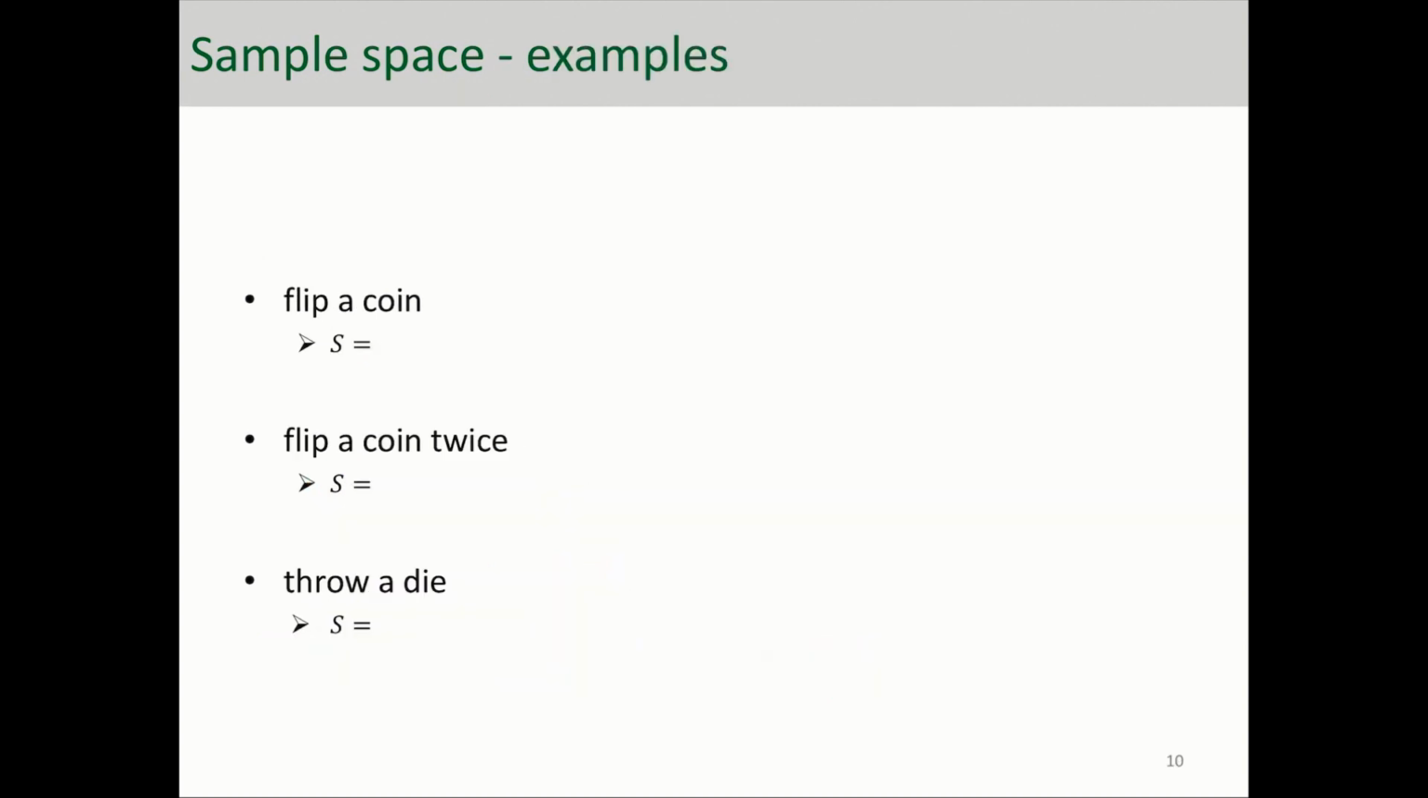So as we said, flipping a coin, the sample space is heads and tails. And I want you to pause the video and think about the sample space of flipping a coin twice and throwing a die. For flipping a coin twice, there are 4 different outcomes. So the sample space contains those 4: heads-heads, heads-tails, tails-heads, and tails-tails, right? So 4 different outcomes in that sample space. When you're throwing a die, what is the sample space there? It is 1, 2, 3, all the way to 6. 6 different outcomes in that sample space.